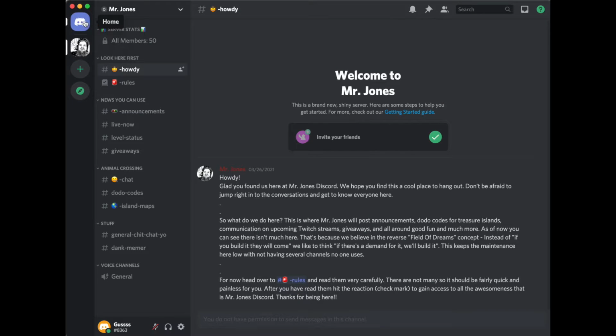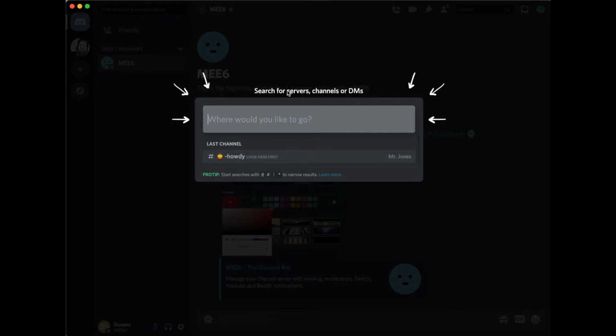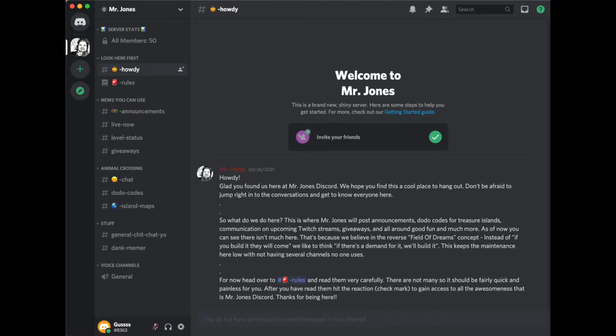So that's the servers. Up here, home, this will be where your direct messages will be, or how you can find or start a conversation with somebody. Search for servers, channels, or direct messages here. If you get a direct message, it will pop up here, like a little 1, and then the person's avatar. This is a bot that I have in my server, so not everybody's going to start with that. But your direct messages will appear there if you get one. Back to the server.